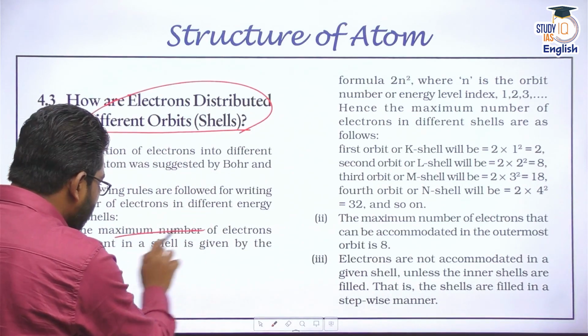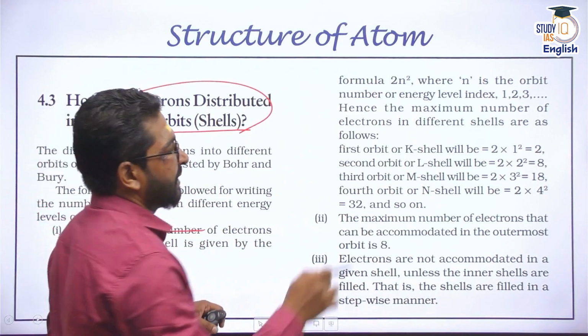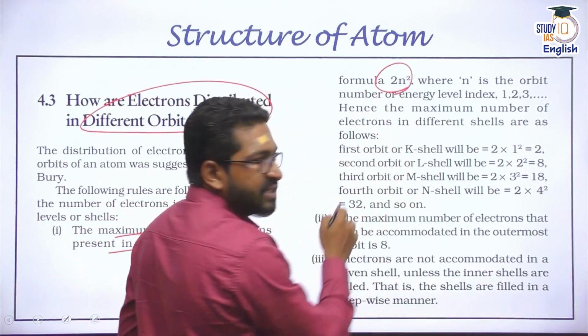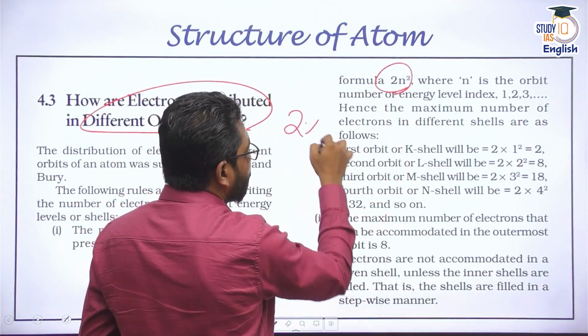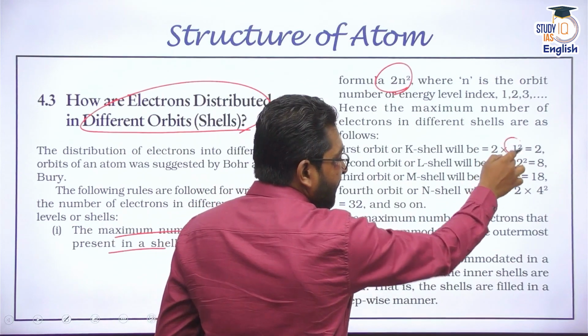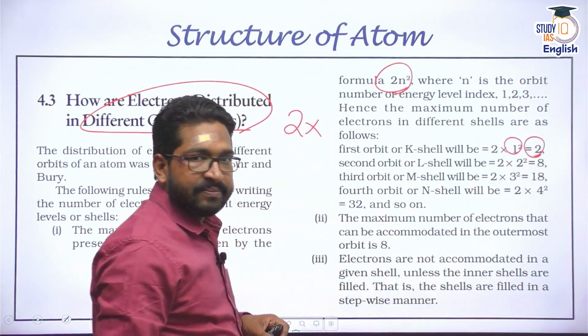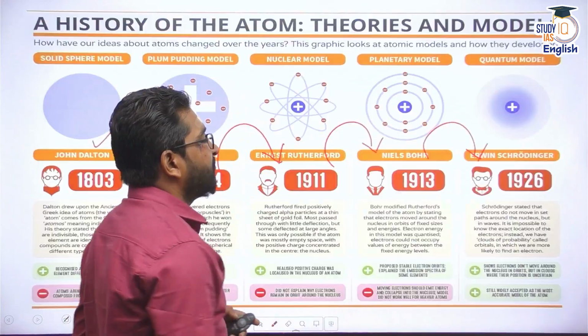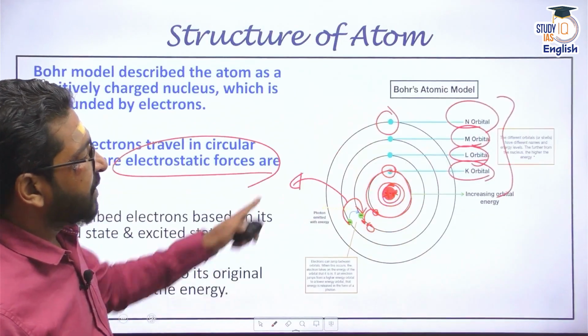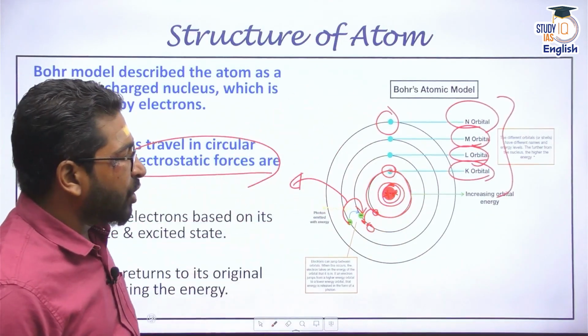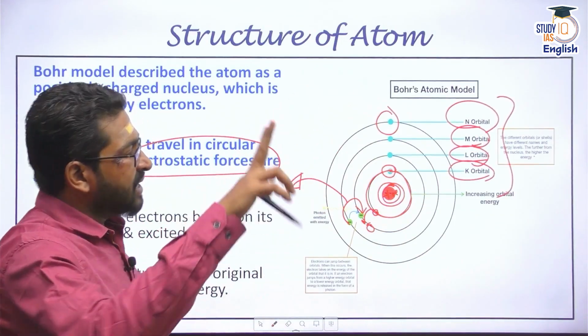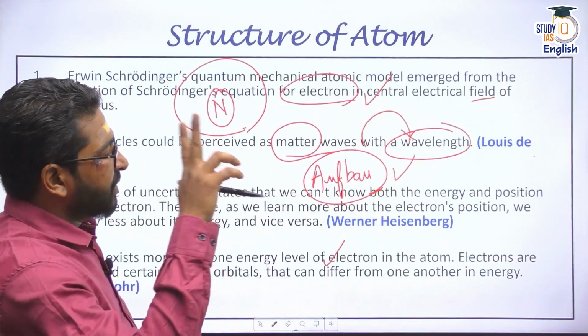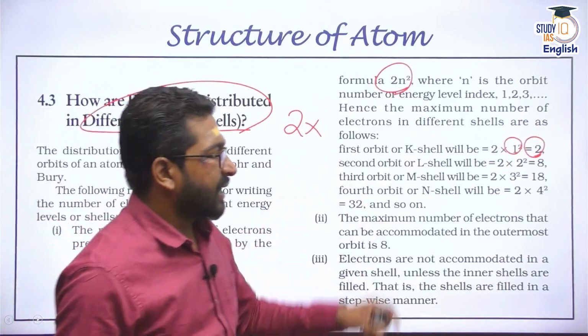The maximum number of electrons present in any shell can only be 2n squared. That means 2 into 1 squared, if it is the first shell, there would be only 2 electrons in it. If we talk about the different shells here, K, L, M, N orbits, the K orbit is going to have only 2 electrons. The L orbit is going to have the next number, that is 8 electrons.